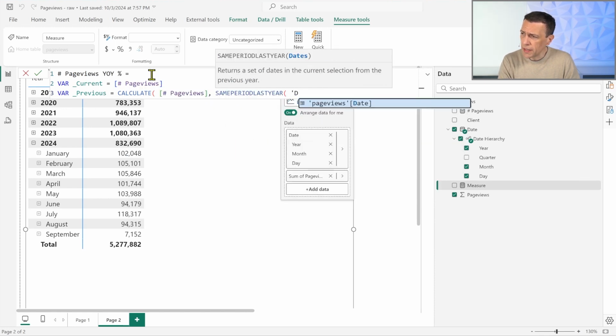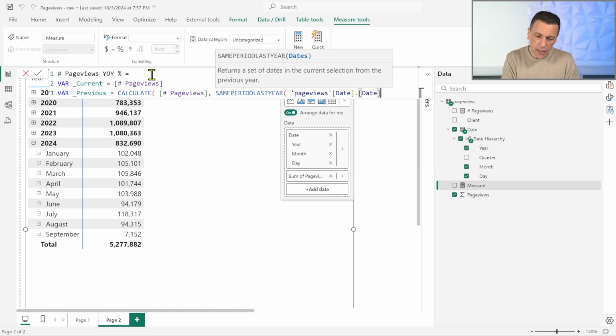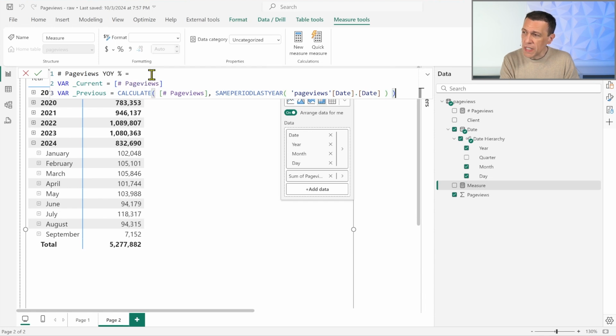year for date. Now, because we are using the auto date time, we don't have a separate date table, and in order to retrieve the date column of the date table, we have to use this syntax. We have to provide the name of the column date in the current table, dot date, and this is called column variation, which is the syntax to access the columns in the hidden date table that has been created automatically.